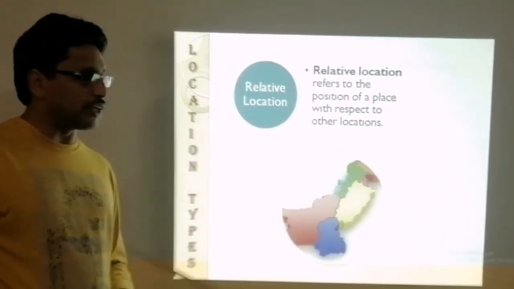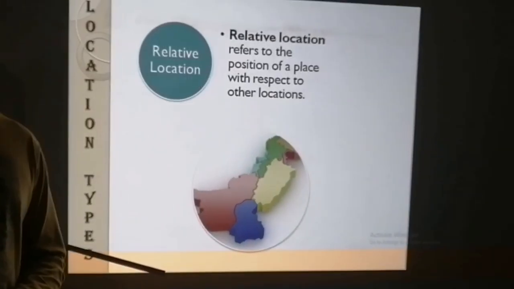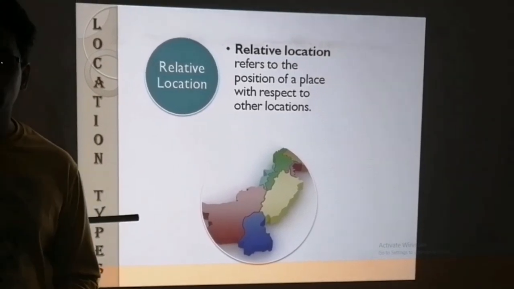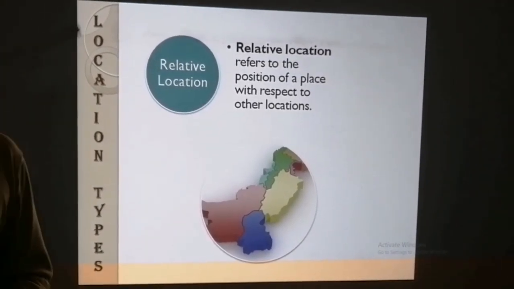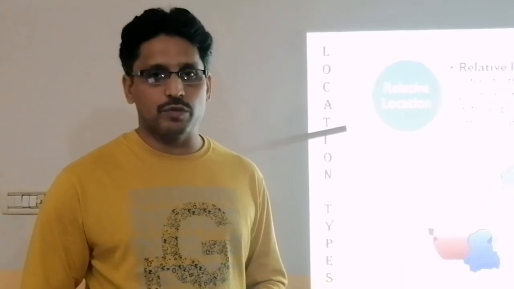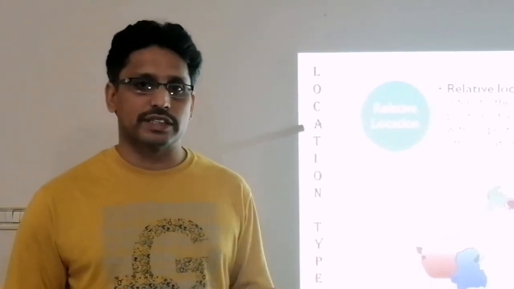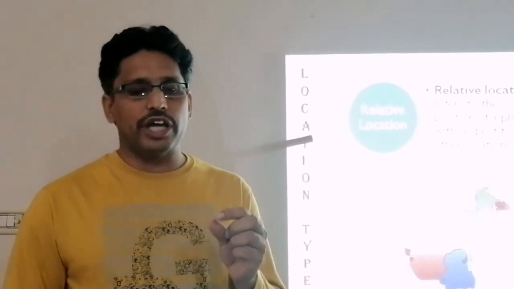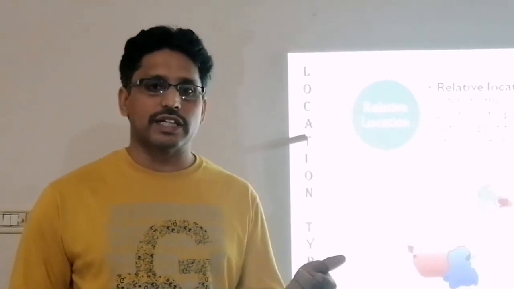Next is the relative location. Relative location refers to the position of a place with respect to other places. Relative, you may have heard this word. You definitely are familiar with this word, relatives. We all have relatives. Who are the relatives? Relatives are those to whom we have some relations. So when we describe a location by making some relation, it is called relative location.